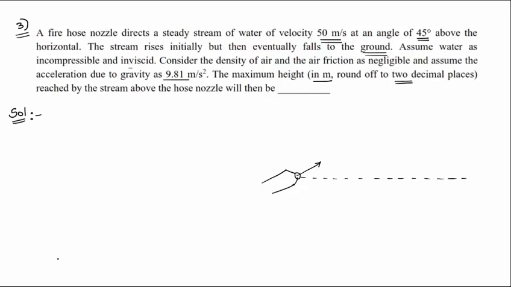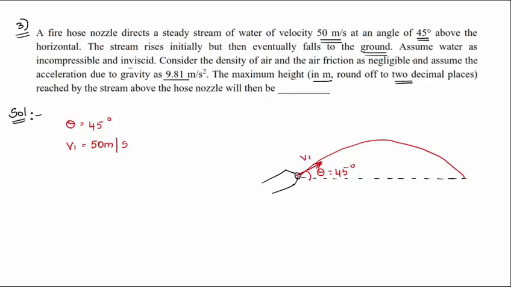Obviously this will be your range. This fluid will come out with a velocity and it will eventually reach the condition like this. So here, what will be the angle? Angle theta is given as 45 degrees. And V1 is the absolute velocity, given as 50 meter per second. See here, V1 is this.